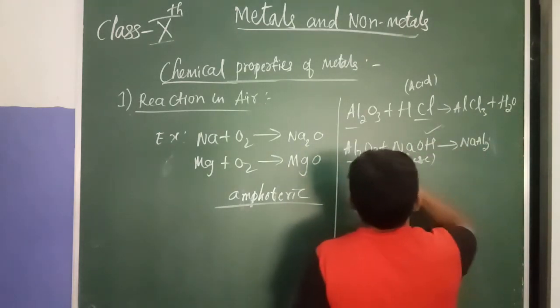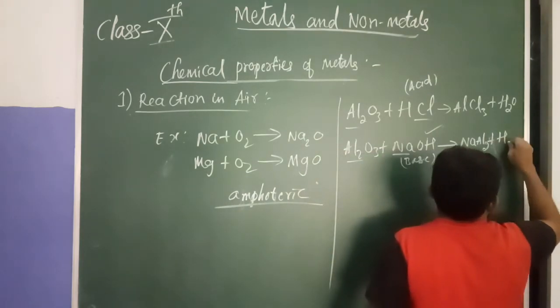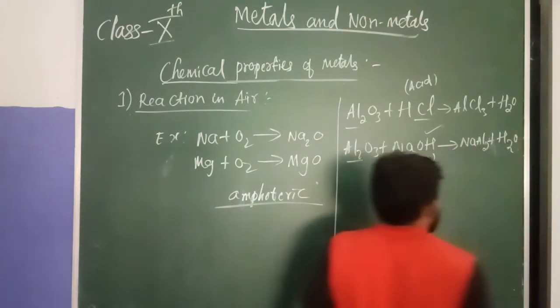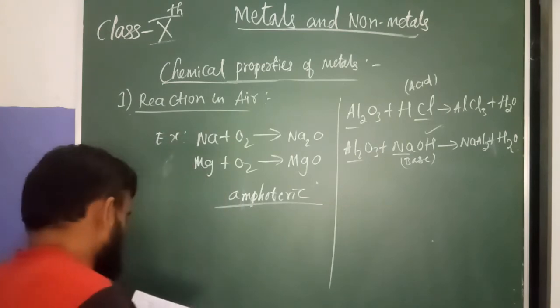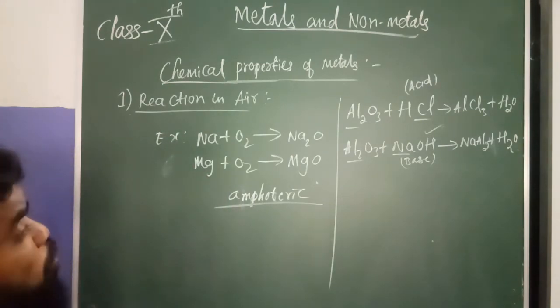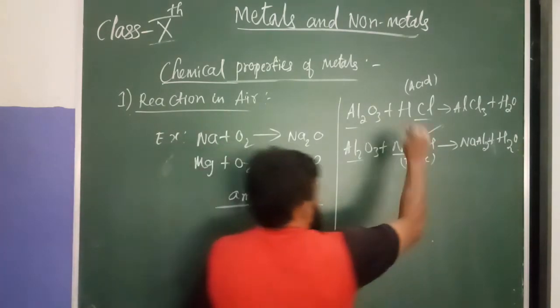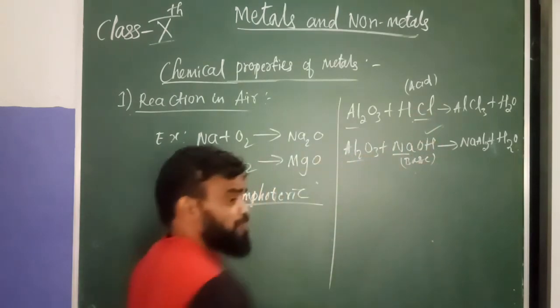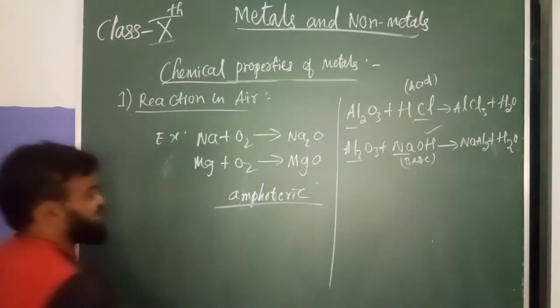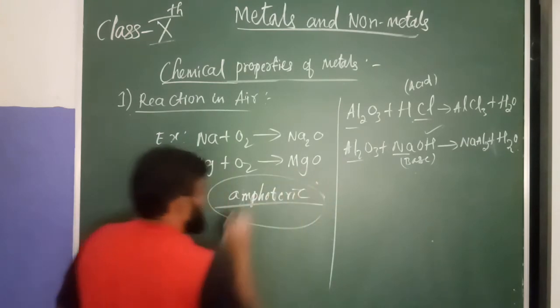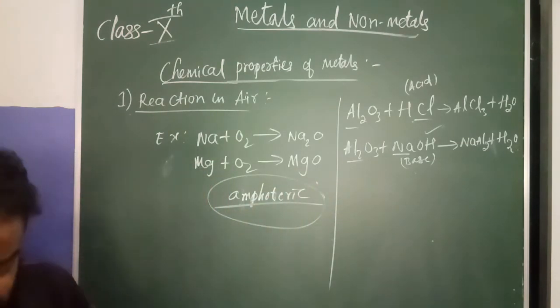So it reacts with an acid and also with a base. Both we are getting, and that is why it is called amphoteric.